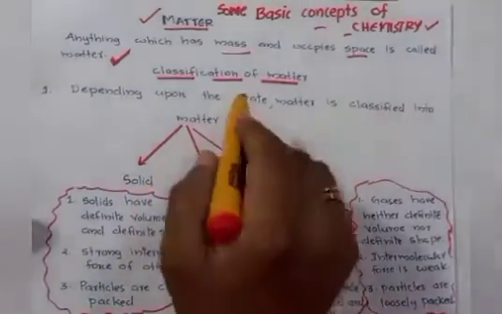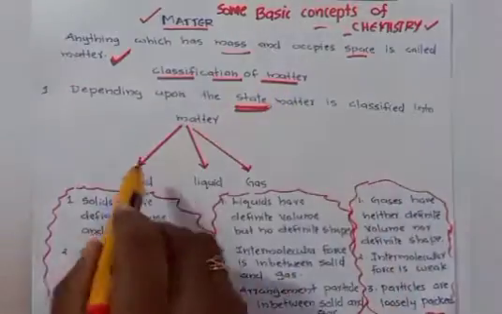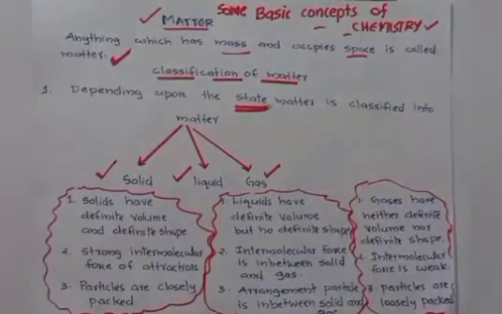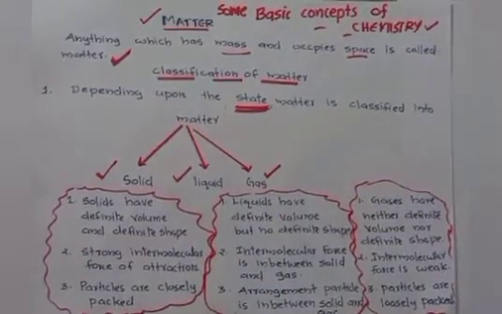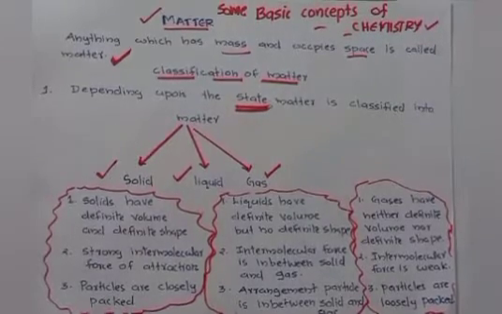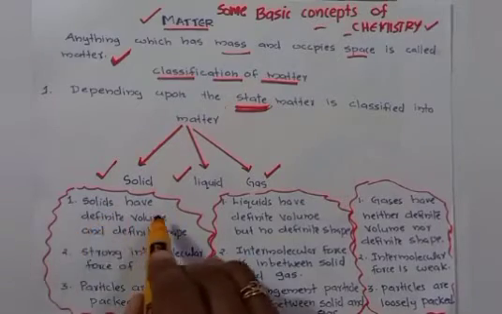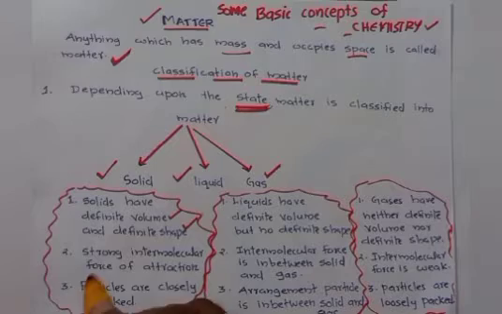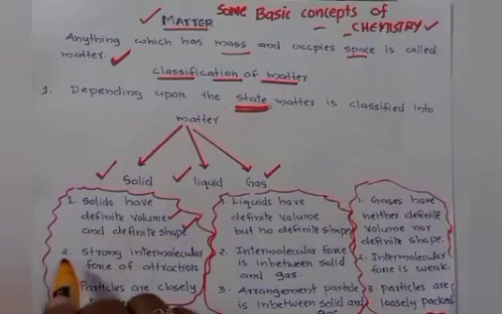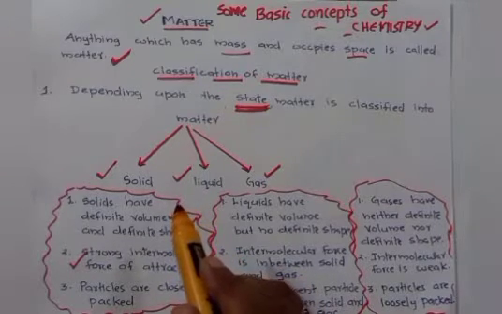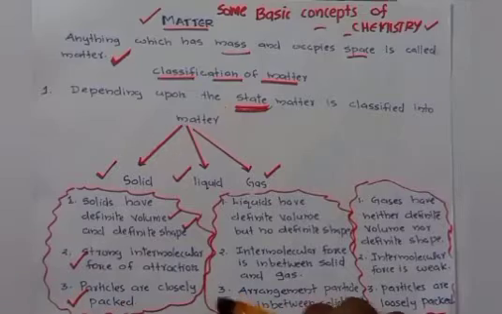Depending upon the state, matter is mainly classified into three types: solid, liquid and gas. Then what are the properties of solid? In solid, molecules have definite volume and definite shape. The intermolecular force of attraction is strong, and particles are closely packed in solid.